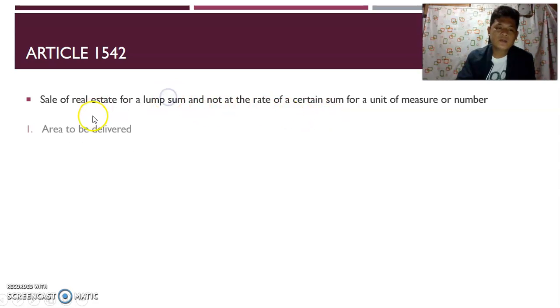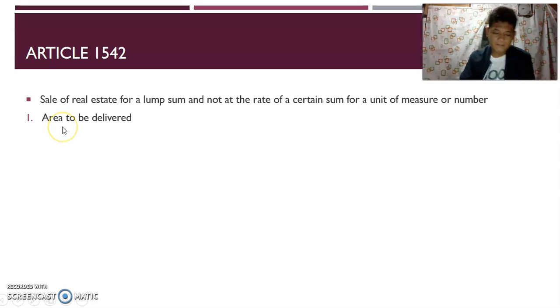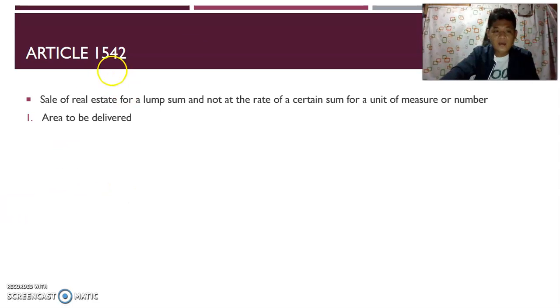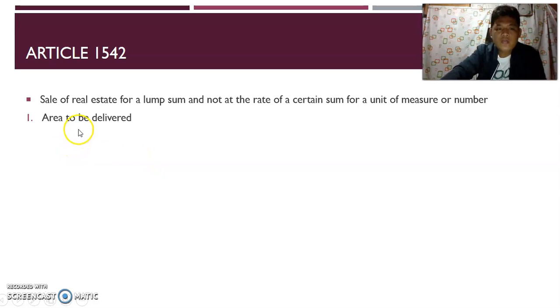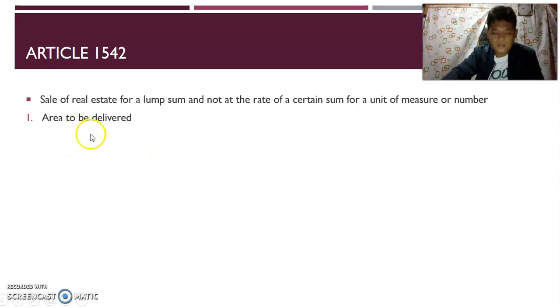Buong. So, ngayon, area to be delivered. So, the vendor is bound to deliver all that is included within the boundaries stated in the contract, although there are greater or less area or number than that stated in the contract. So, what if, class, doon sa kontrata nakalagay, ang i-deliver ni seller kay buyer is 15 by 20 meters. Ibig sabihin, 15 meters yung width, 20 meters yung length. So, with that, yun yung dapat ang i-deliver ni seller.